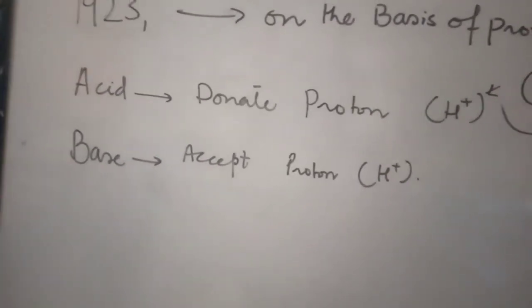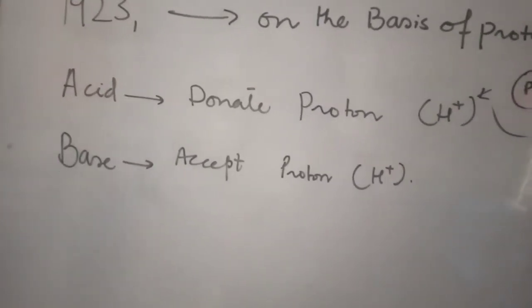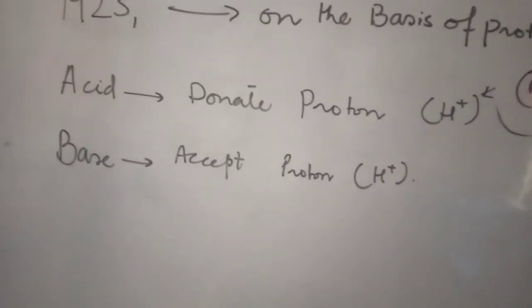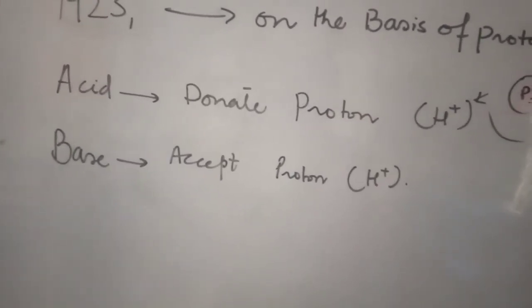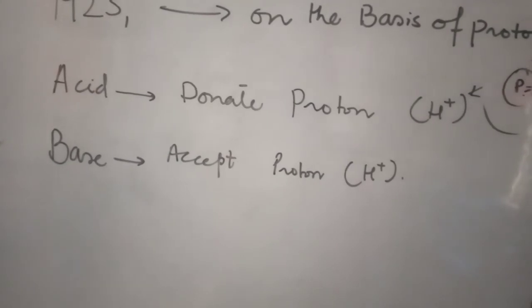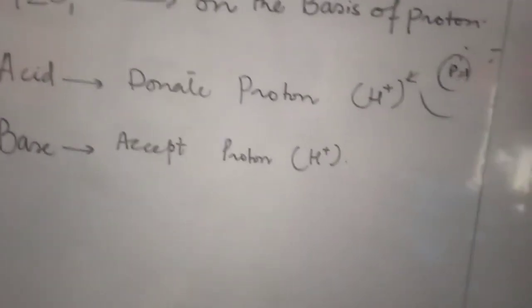So in a chemical reaction in which we are trying to judge acid and base on the basis of the Bronsted-Lowry concept, we should have both acid and base, happening side by side, so we can judge whether it is an acid or a base. Here we are discussing two examples of acid and base.